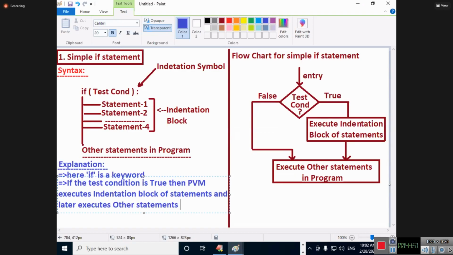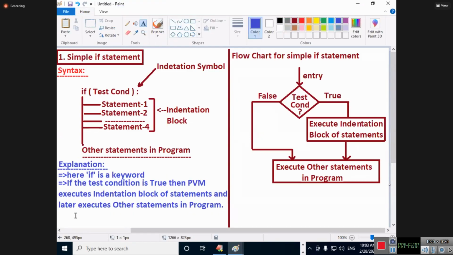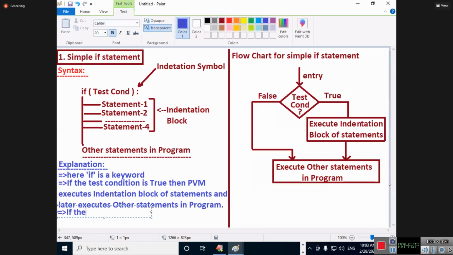Are you understanding? If the test condition is false, what will happen? Then PVM executes only other statements in the program.